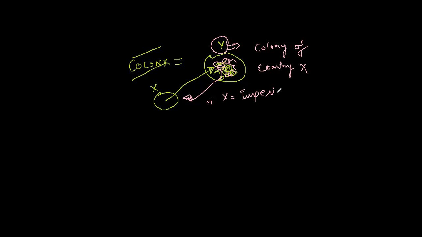They became the imperial power, and they colonized the country.